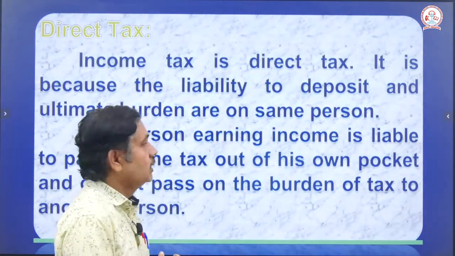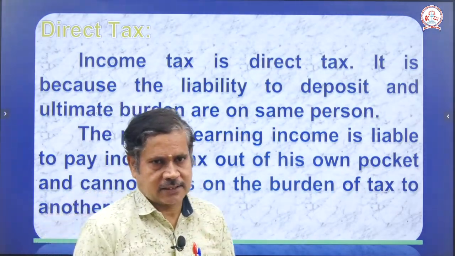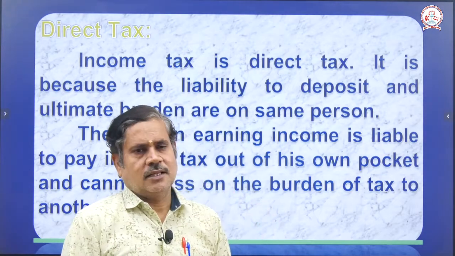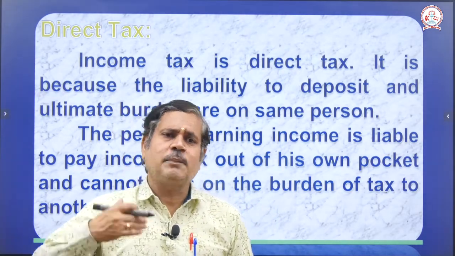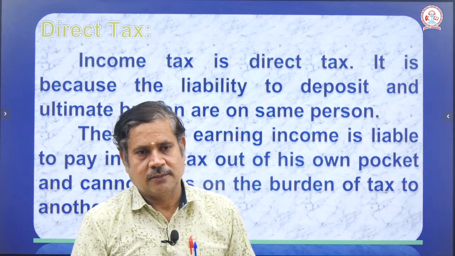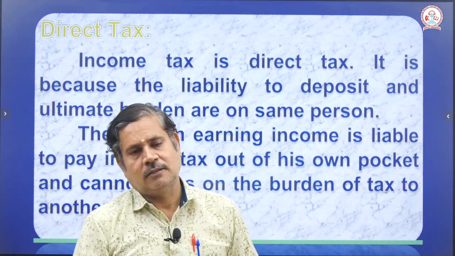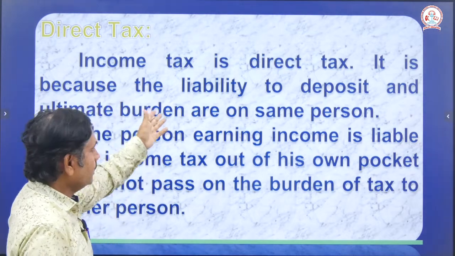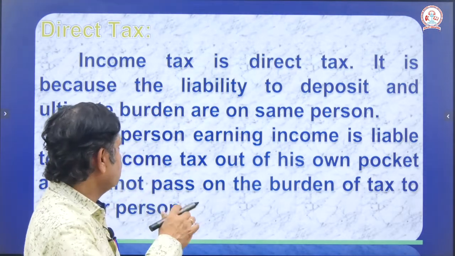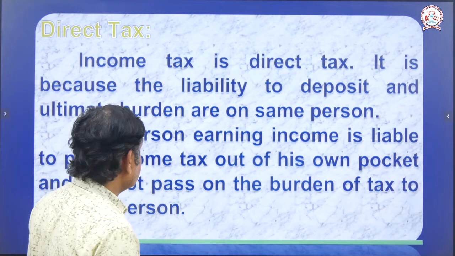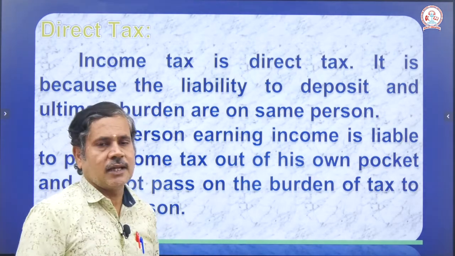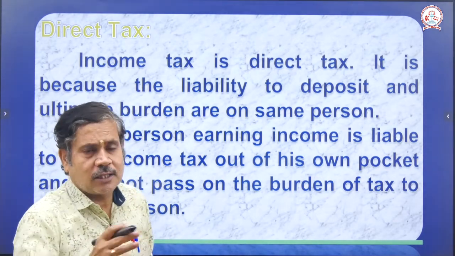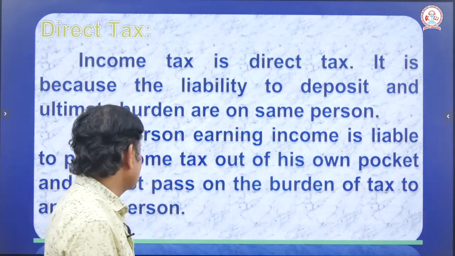Next, direct tax. What is meant by direct tax? Income tax is a direct tax, because the person directly pays the money to the government, based on the form he files. It is because the liability to deposit and the ultimate burden fall on the same person, not another person.